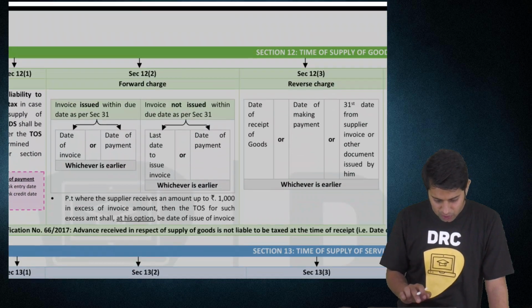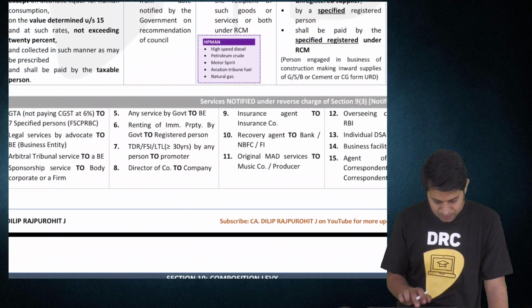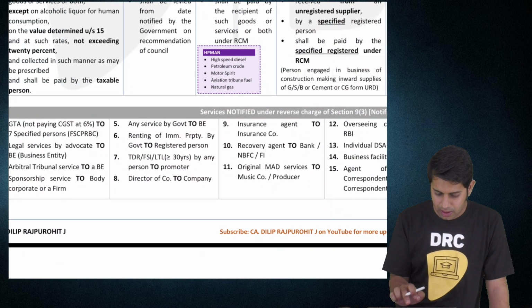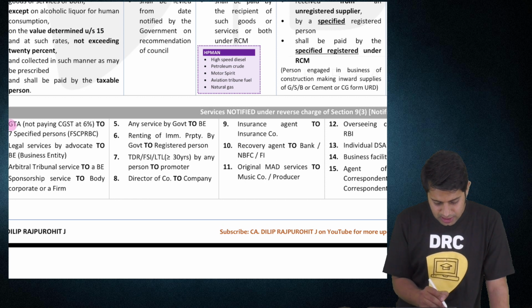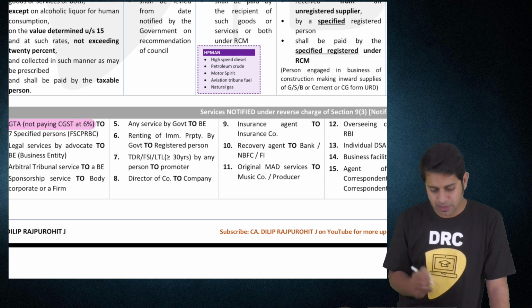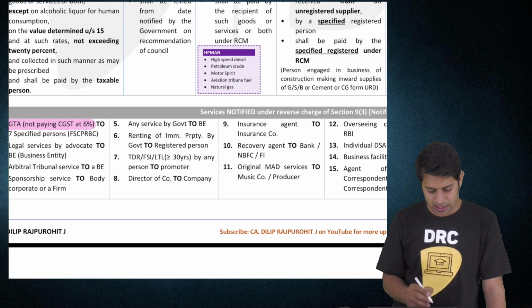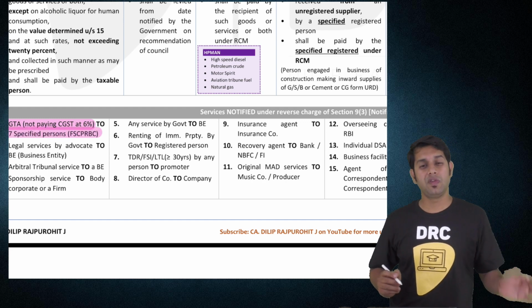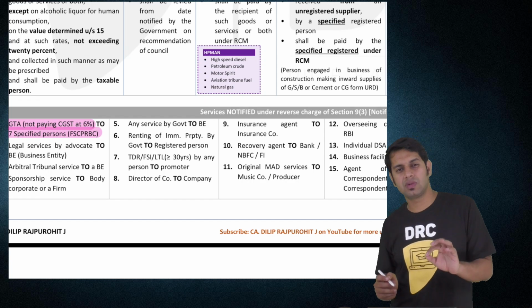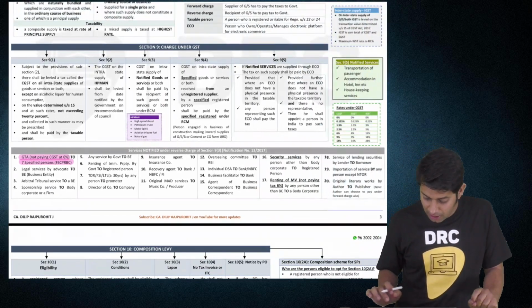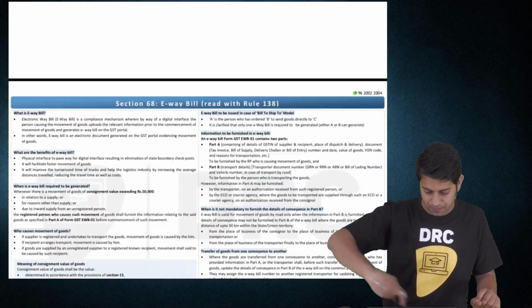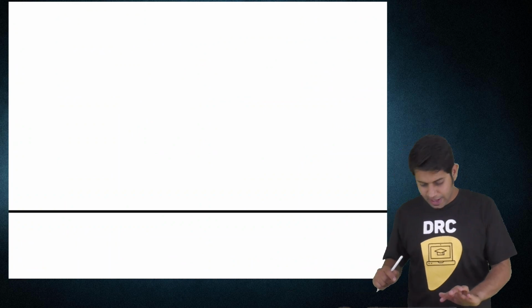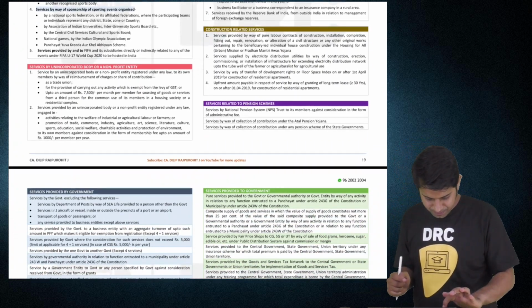See, reverse charge provision is applicable only for, we will see this point. If a GTA is not opting to pay tax at 12%, meaning CGST 6% and IGST 12%, and provides services to 7 notified person, then RCM provision is applicable. Now we'll see the provisions of exemption with regard to GTA.